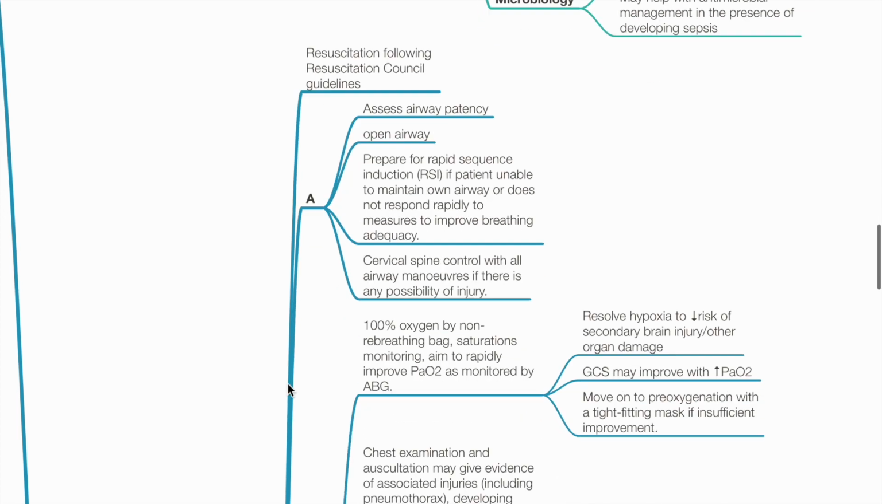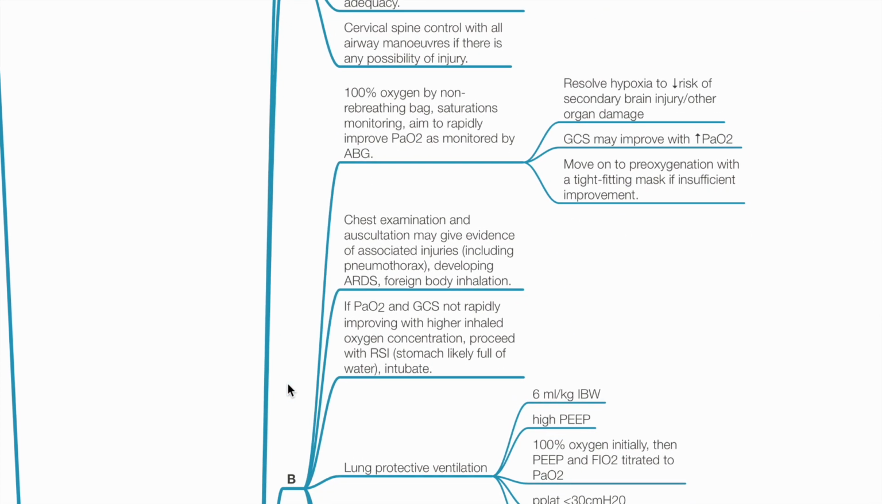Cervical spine control. Breathing. Provide 100% oxygen by non-rebreathing bag. Saturation monitoring. Aim to rapidly improve PaO2 as monitored by ABGs. Resolve hypoxia to reduce risk of end organ damage. GCS may improve with increasing PaO2. Move on to pre-oxygenation with tight-fitting mask if insufficient improvement.